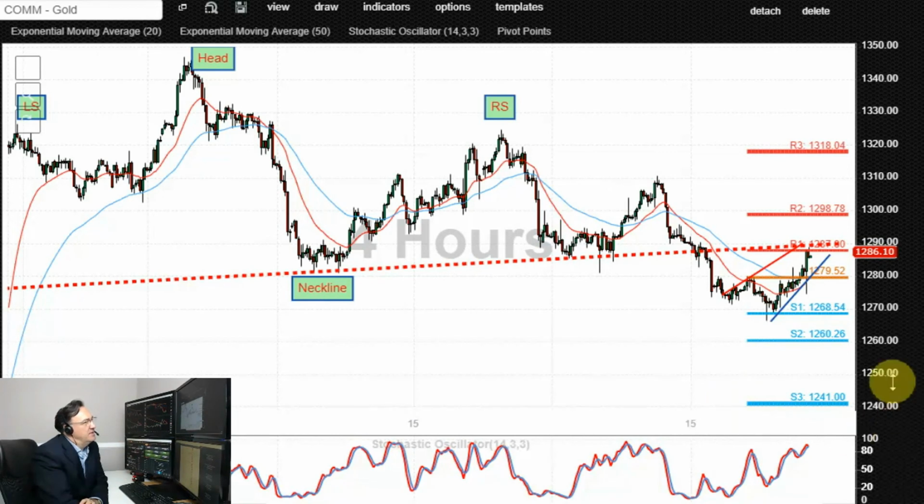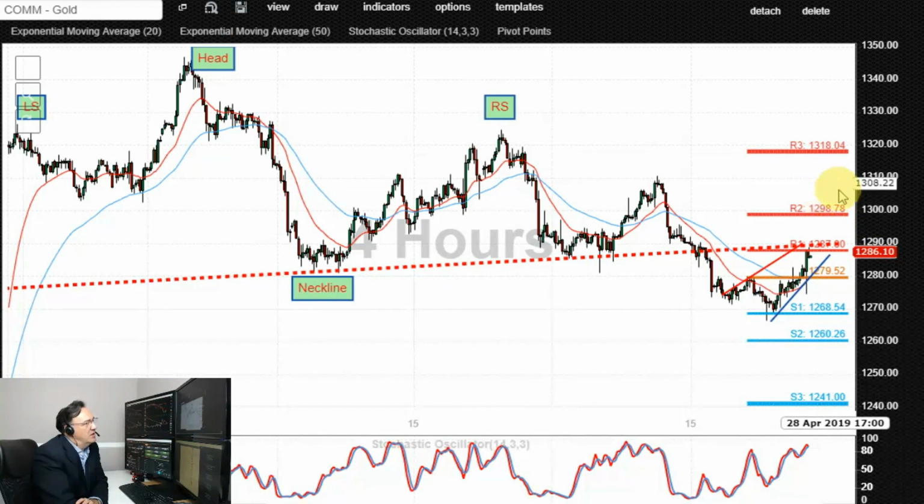Alternatively, if we see a spike higher and end of day close above 1290, that would potentially negate the bearish outlook, spiking towards 1300 and retest of that level. Now, if we connect the sequence of this high and then this high and this high and project it as a trend line, that brings us to the same level.